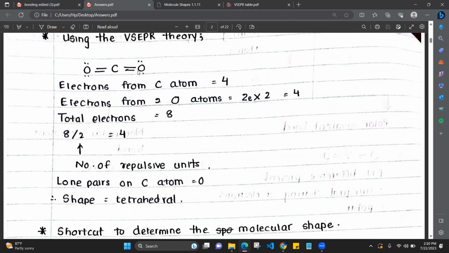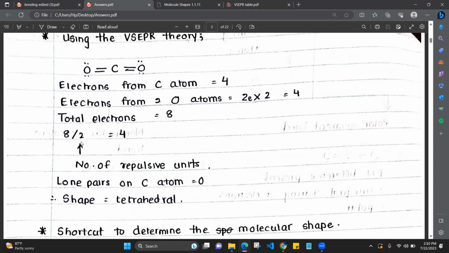From one oxygen atom, 2 electrons are given, and there are 2 oxygen atoms, so the oxygen atoms give 4 electrons in total. Adding these, the total number of electrons shared in the covalent bonds is 8.